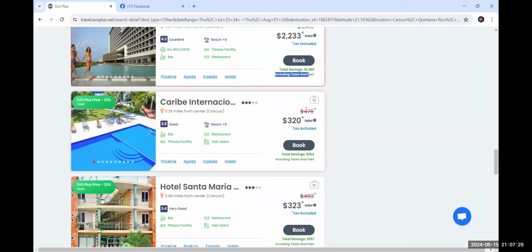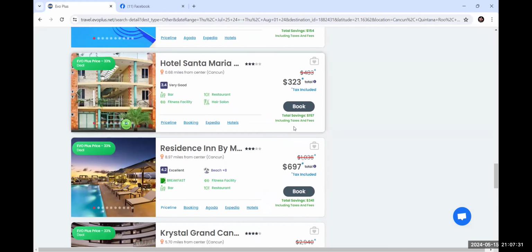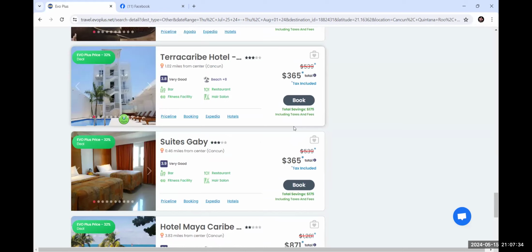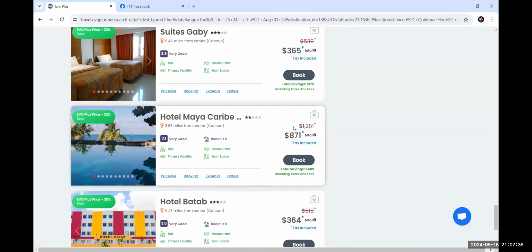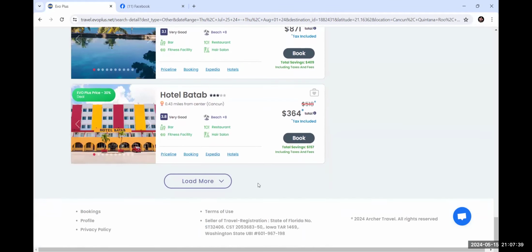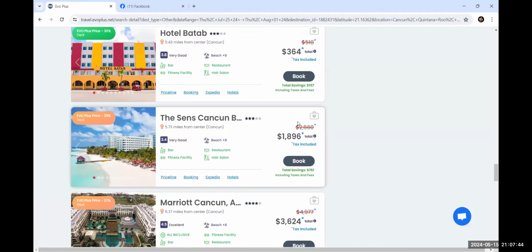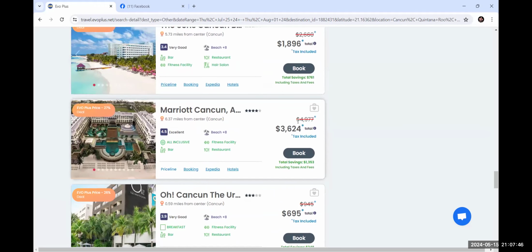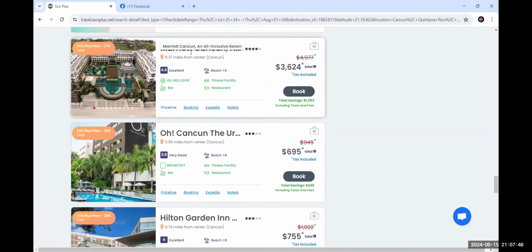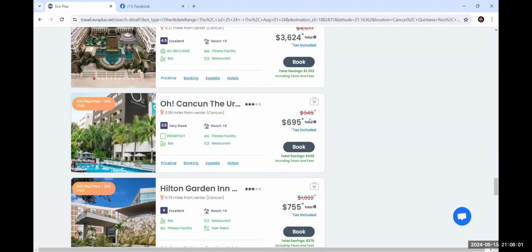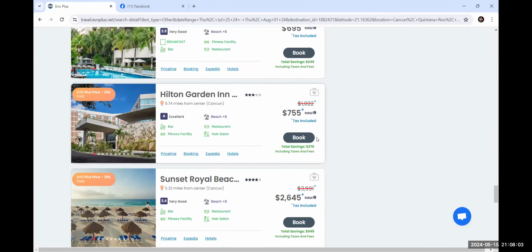All right. And so I'm gonna just scan for a second, and see if there is another huge deal anywhere. And I'll probably go back to the Dreams Vista. 500 bucks isn't too shabby for profit. We also have this Marriott Cancun, right? This is a good deal. It normally sells for just under $5,000, and we can save 1,300. So we could split that. All right, so that's going to be around the same amount of a profit as the other.